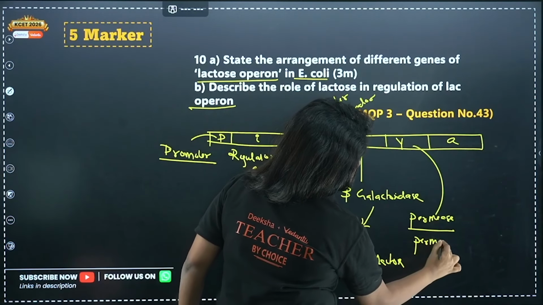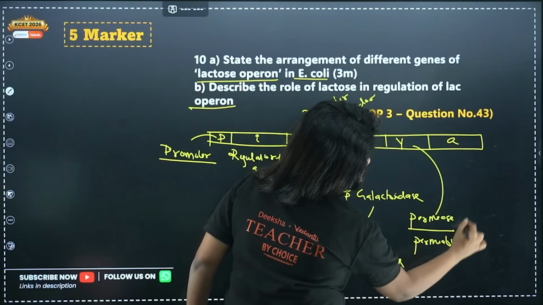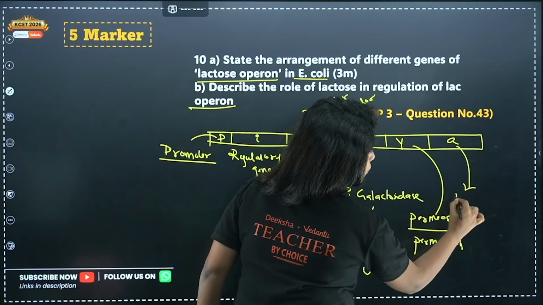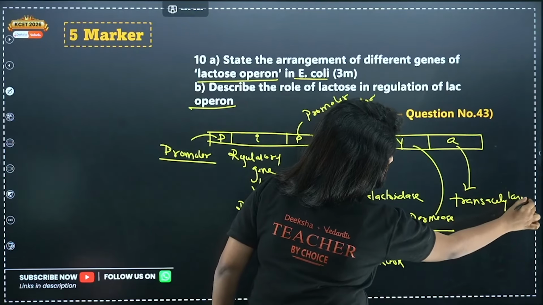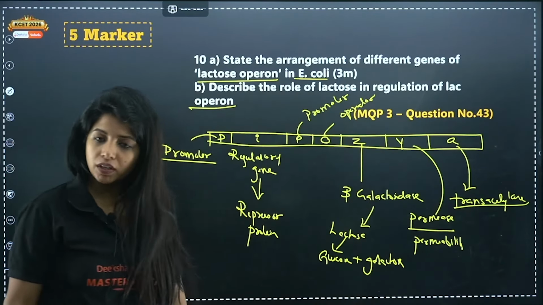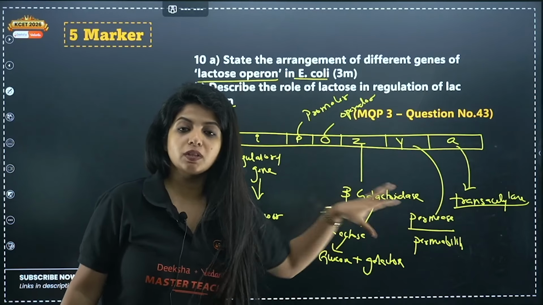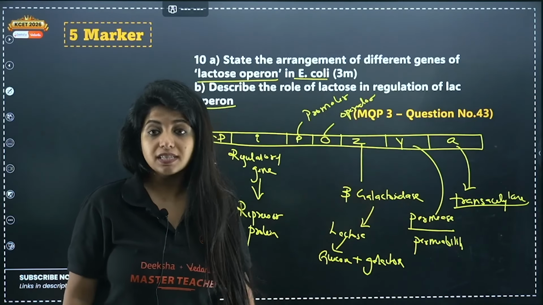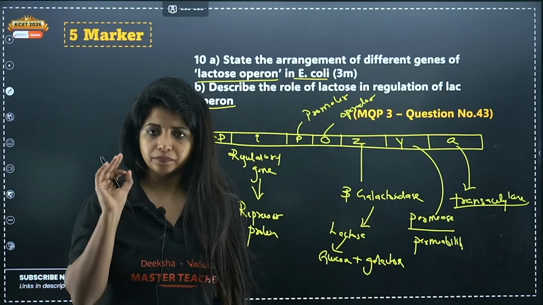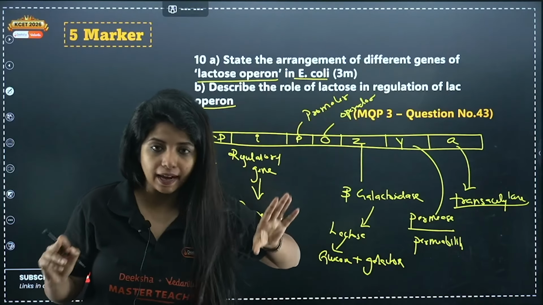Now we have the A gene coding for another enzyme, trans-acetylase. Its function is clearly not given in NCERT. It basically works with the byproducts that you get throughout the process. It deals with all of it. Trans-acetylase. So my dear children, this is the arrangement of the lac operon.